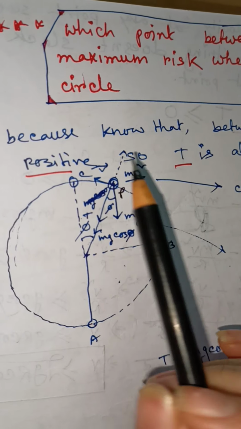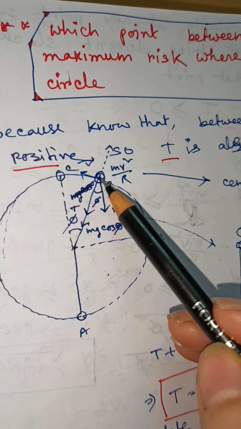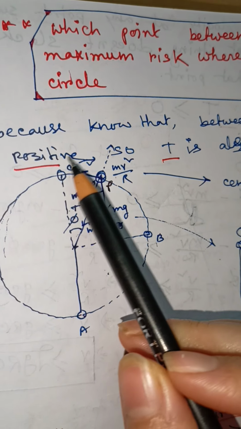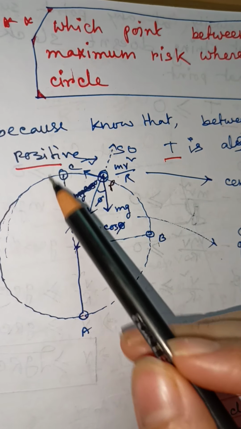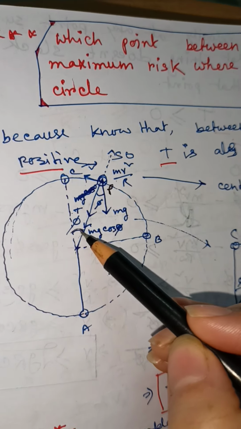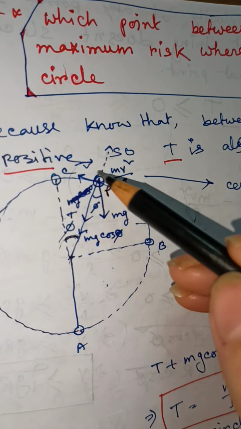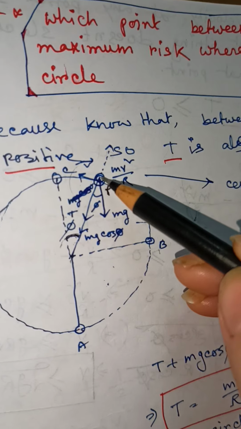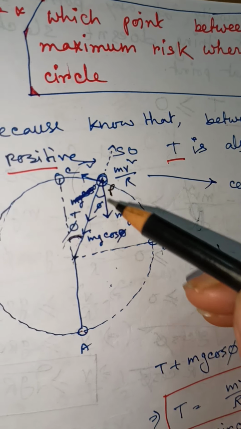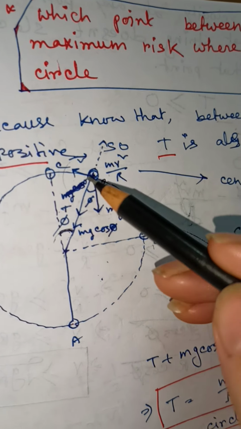Here I am assuming that when the particle is at point P, the particle makes angle phi with the vertical line. So this is our phi. Here I am indicating all the forces acting on this body at point P. mg acts along this direction because mg always acts vertically downward.